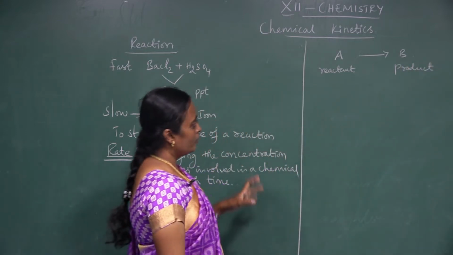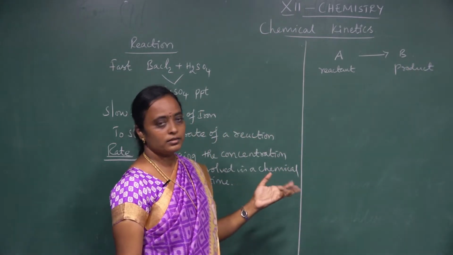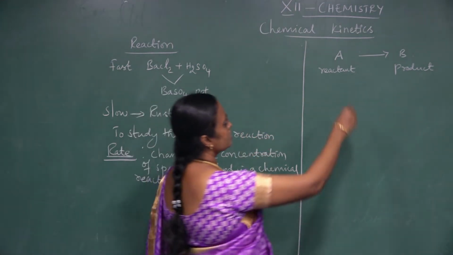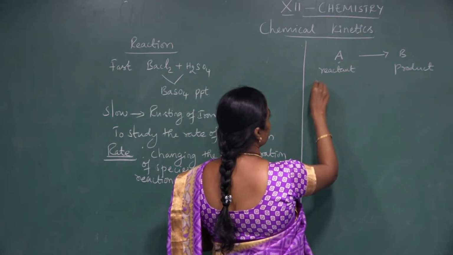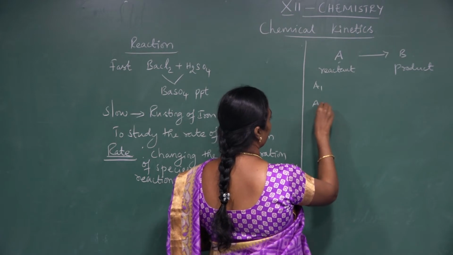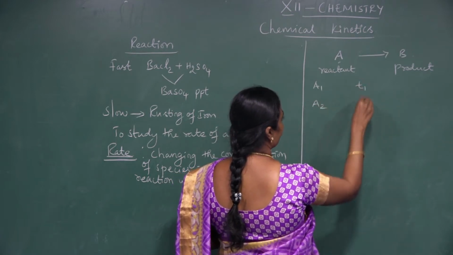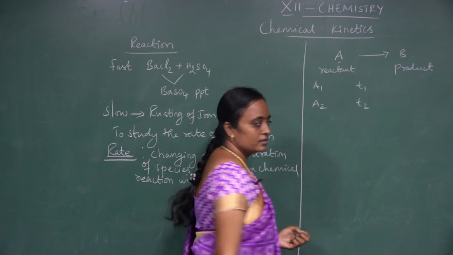Now I am going to vary the concentration. Suppose I take the varying concentrations A1 and A2 at time intervals of T1 and T2.